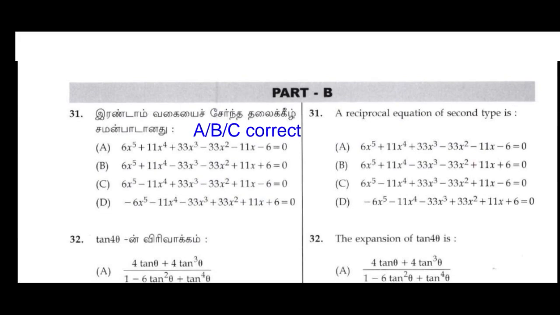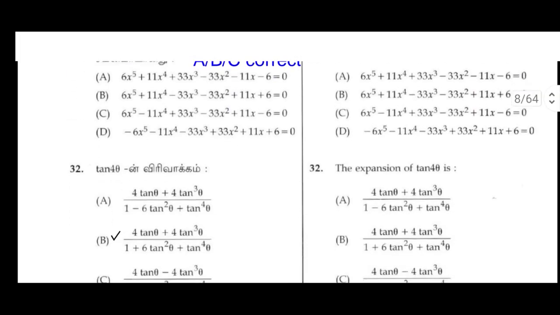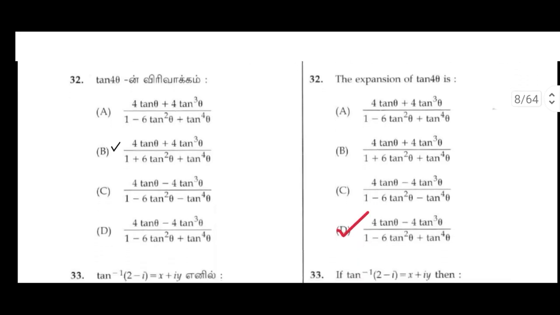Part B, 31st question. A reciprocal equation of second type is... For this, A, B, C, all three answers are right. 32. The expansion of tan 4 theta is, option D: 4 tan theta minus 4 tan cube theta divided by 1 minus 6 tan square theta plus tan 4 theta.